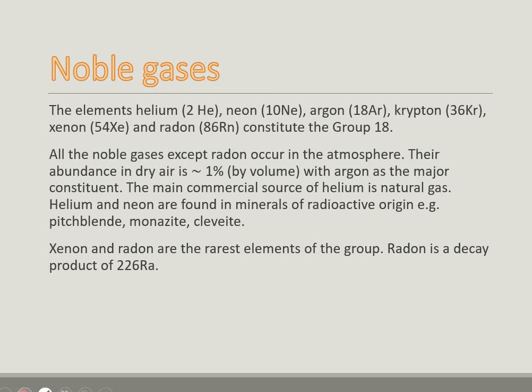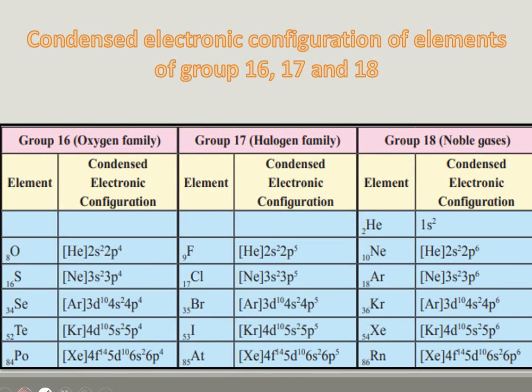The main commercial source of helium is natural gas. Helium and neon are found in minerals of radioactive origin, that is pitchblende, monazite and cleveite. Xenon and radon are the rarest elements of the group, and radon is a decay product of 226Ra. Now, the condensed electronic configuration of group 16, 17 and 18.